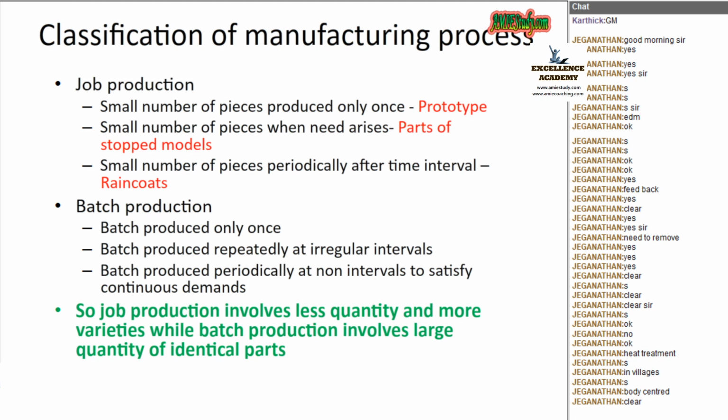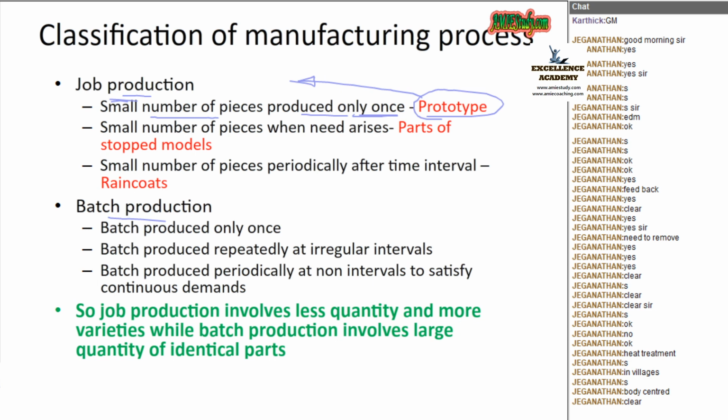Now we can see the classification of manufacturing process. Mainly two types of classification are quoted here: job production and batch production. Job production means a small number of pieces produced only once, with a large number of different varieties produced. For example, a prototype, which is a dummy model, is produced only once. That comes under job production.